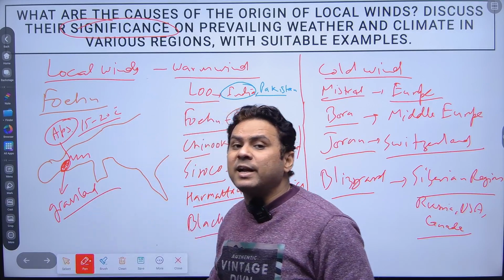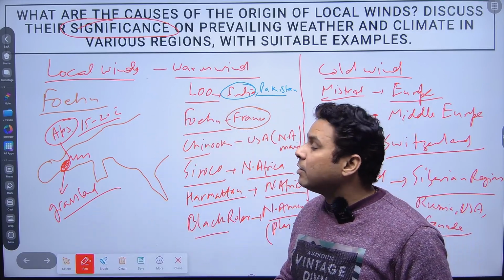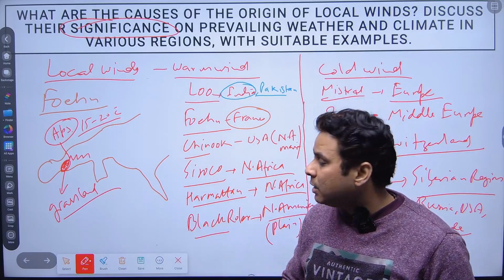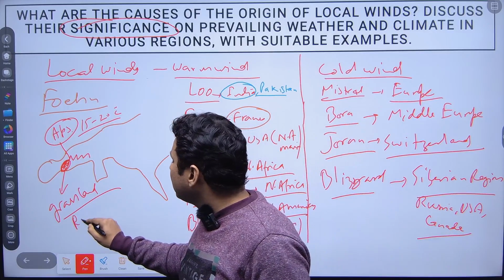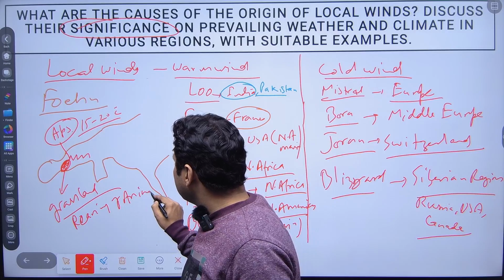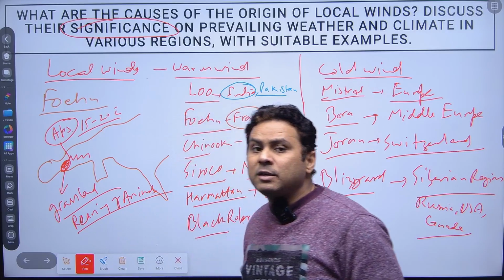And this grassland is required for the rearing of animals. So Foehn is good for the rearing of animals, right?